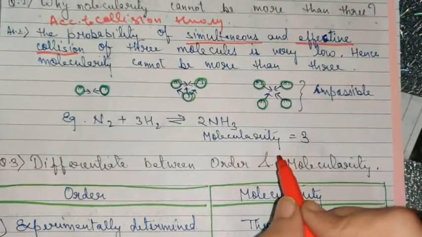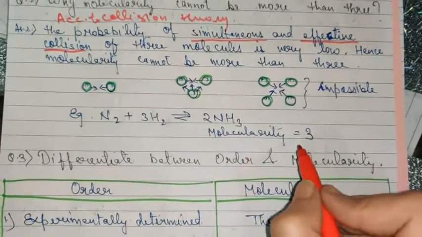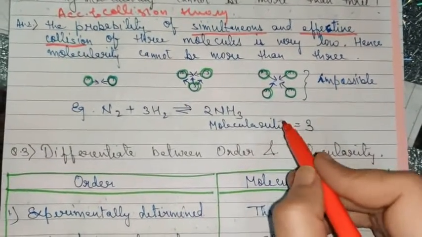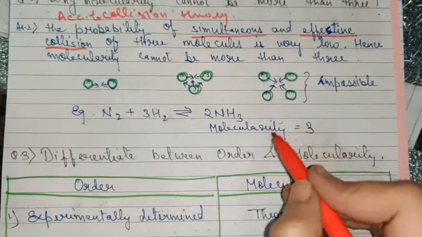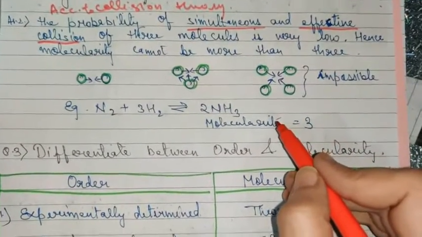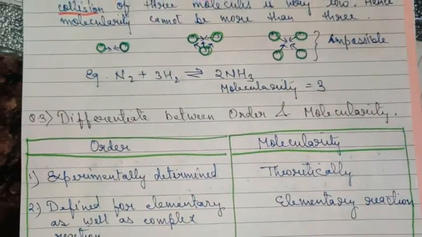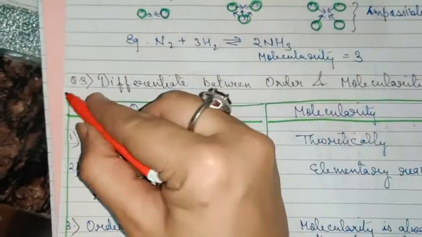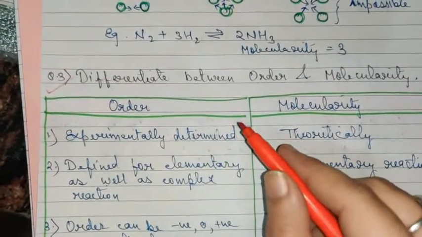Please do remember this, children. Molecularity can never be more than 3 because effective collision of more than 3 molecules or particles is not possible according to collision theory. Now another very important board question is: differentiate between order and molecularity.